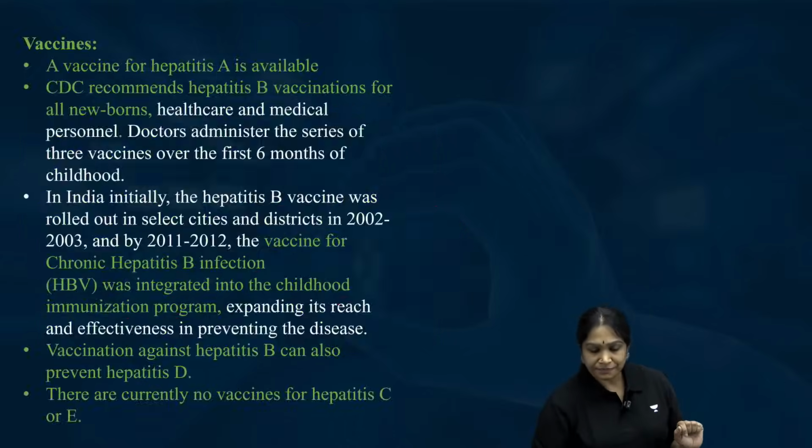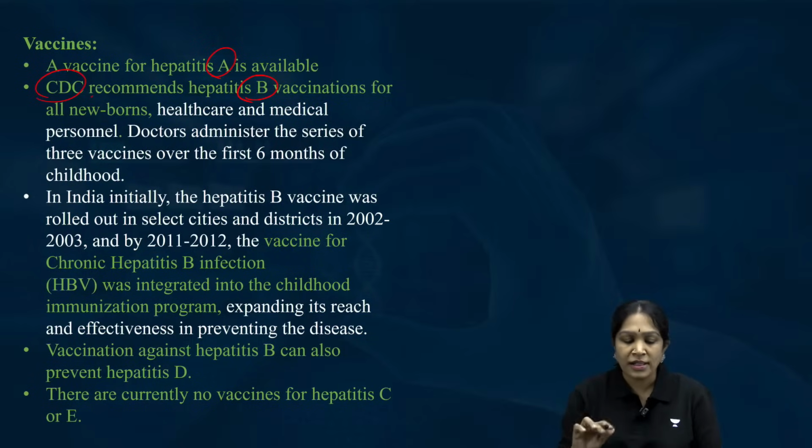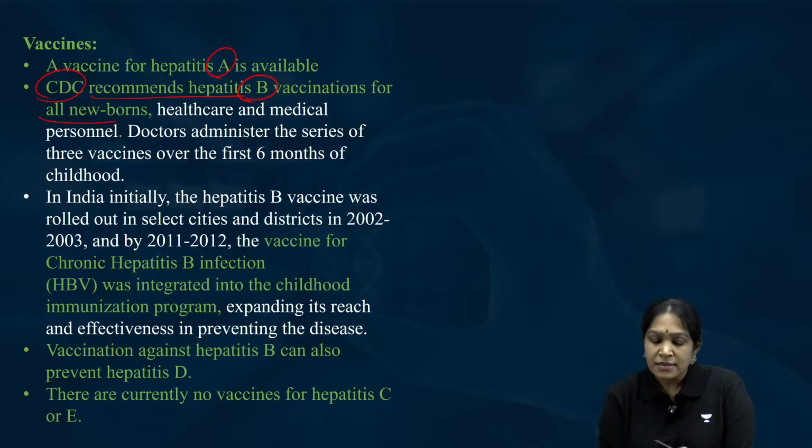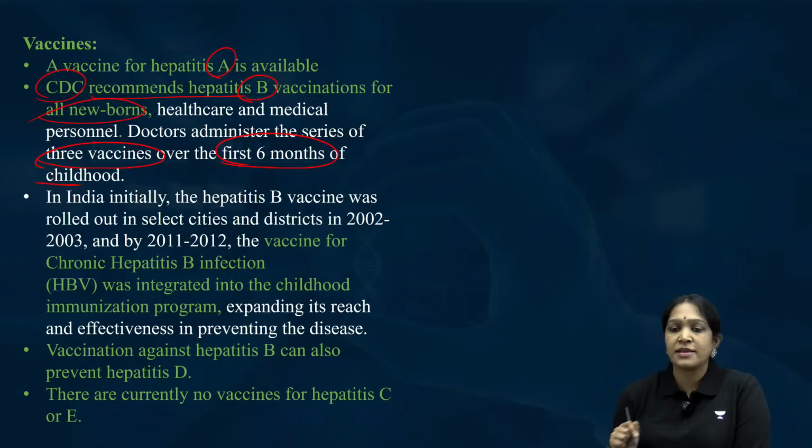Okay, next. Coming to vaccines. We have a vaccine for A and we have a vaccine for B also. CDC recommended hepatitis B vaccine for all the newborns. There is a series of 3 doses given in the first 6 months of childhood.